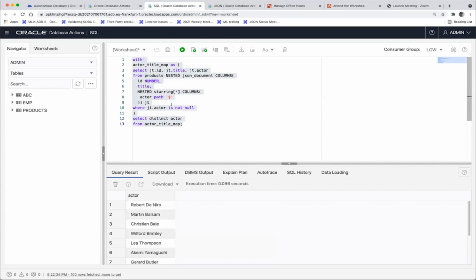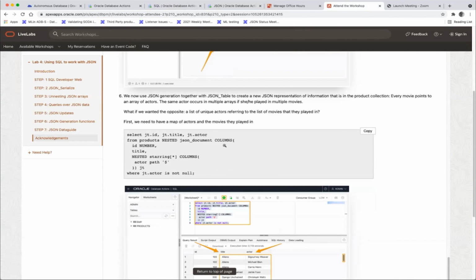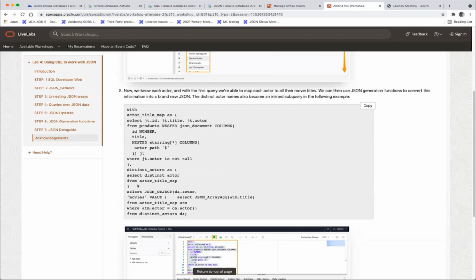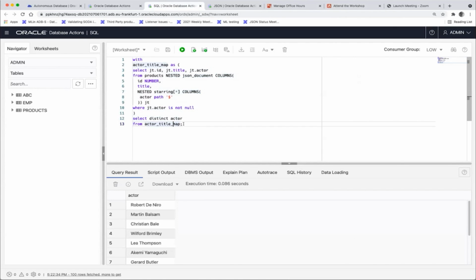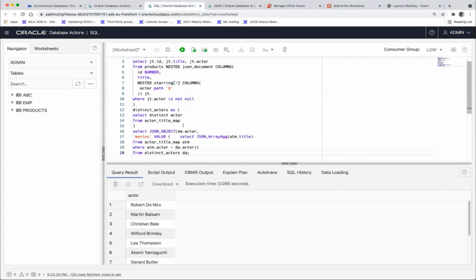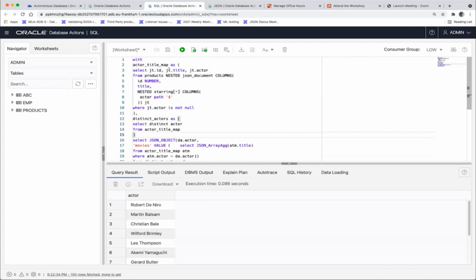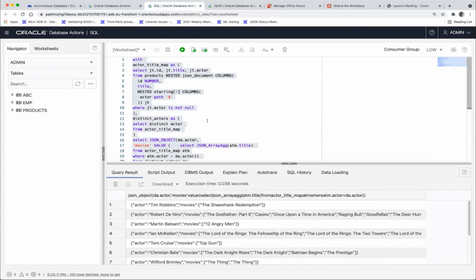I could do this more easily without this with clause, but we want to build on top of this with clause. And what we add is a JSON generation function here. So let's say where it is not null, comma. Okay, so let's just quickly run it to make sure I combined it correctly.